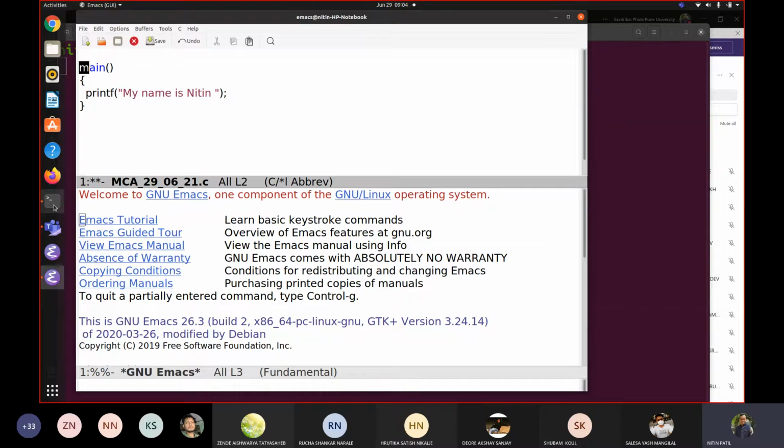For the sake of avoiding errors and warnings, I am adding hash include. This may be a good habit for an individual. And here I am saying return 0. Say I'm returning something. Okay, so I wrote this code.